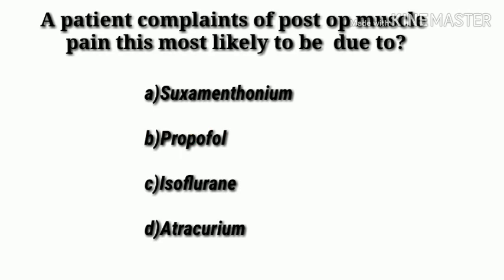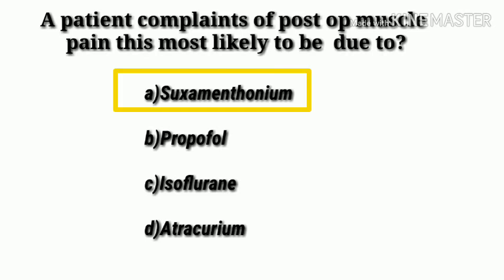Patient complains of postoperative muscle pain. This is most likely due to option A, succinylcholine; option B, propofol; option C, isoflurane; option D, atracurium. Answer is option A, succinylcholine. An incidence of muscle pain as high as 90% has been reported after the use of succinylcholine.